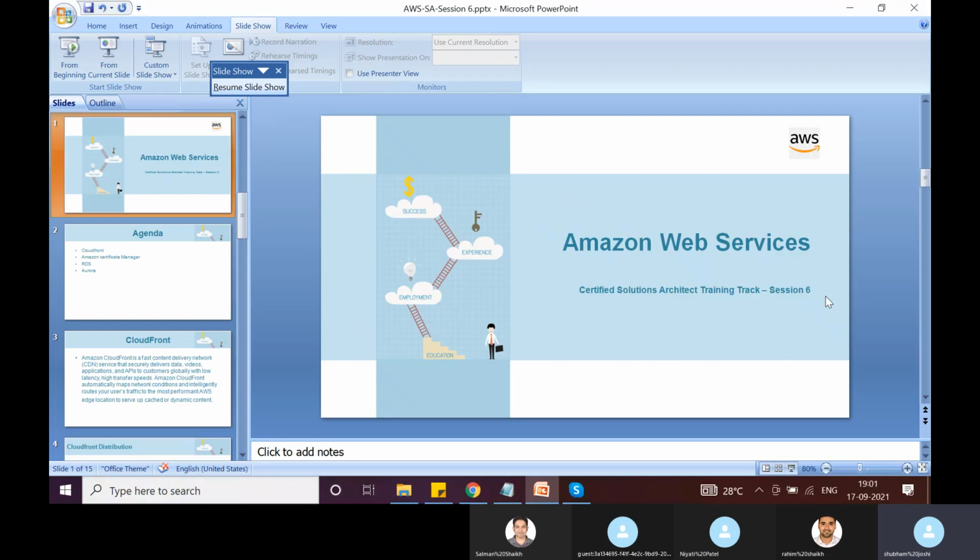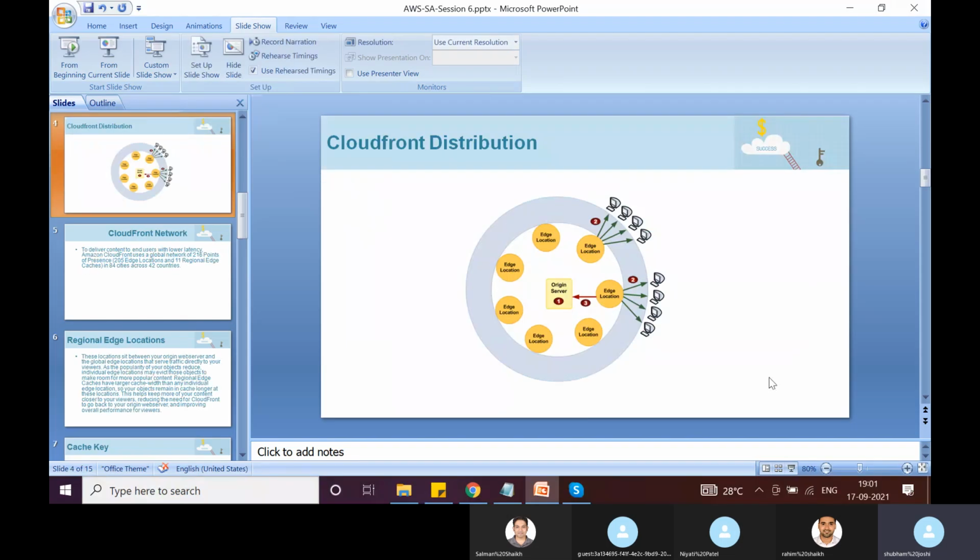We are already aware of AWS regions and availability zones, right? In addition to AWS regions and availability zones, AWS also has edge locations.